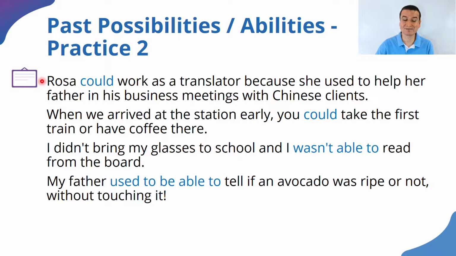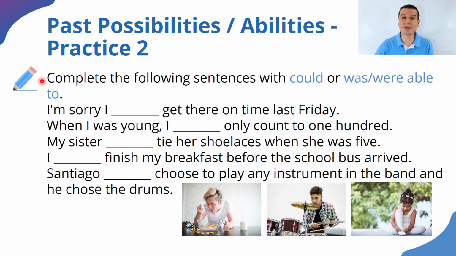All right. So thinking about possibility or ability, let's put this into practice by completing these activities. The first one is: complete the following sentences with could or was able to or were able to. So here are some sentences. There are some blanks.